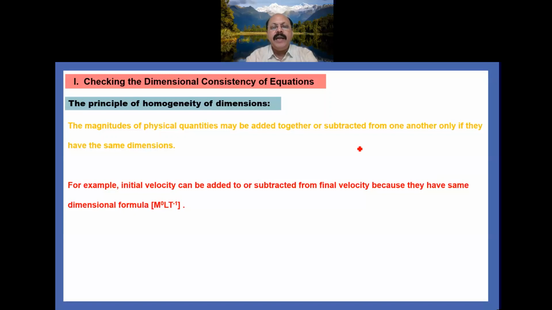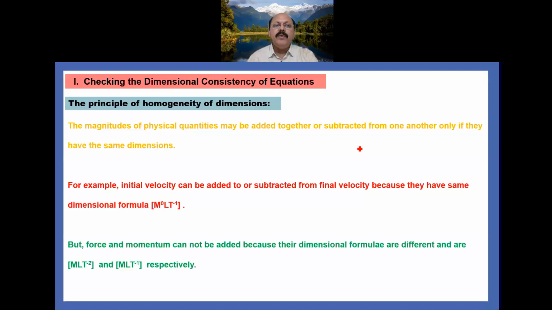Means the velocity can be added with velocity. The velocity cannot be added to the force. So you remember it. But the force and momentum cannot be added because their dimensional formulas are different, and are [M L T⁻²] and [M L T⁻¹] respectively. So in a simple way you can understand the same physical quantities can be added or subtracted. In terms of the dimensional analysis, we can say that they must have the same dimensional formula.